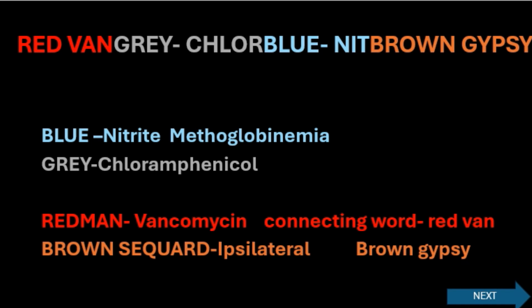Then red man syndrome is caused by the antibiotic vancomycin, and Brown-Séquard syndrome is characterized by ipsilateral paralysis. That's why we term it as brown gypsy. So red van, grey chlor, blue night, and brown gypsy.